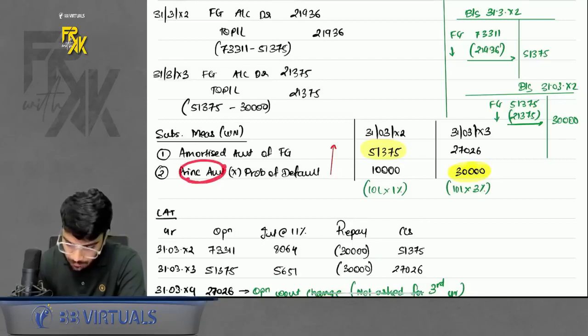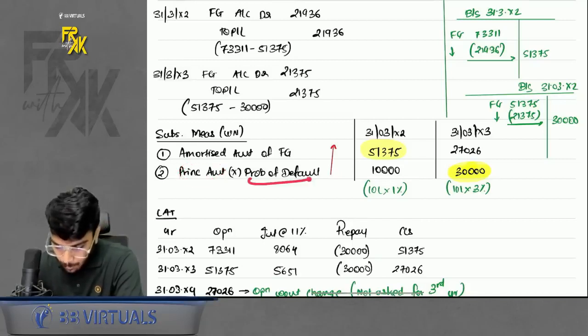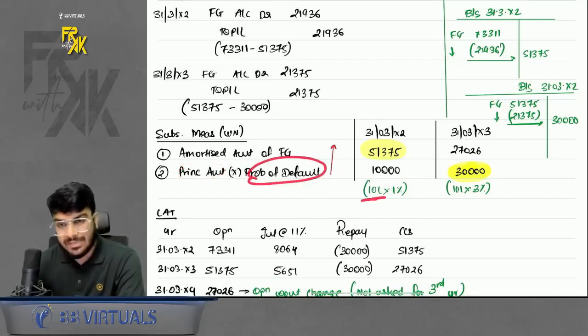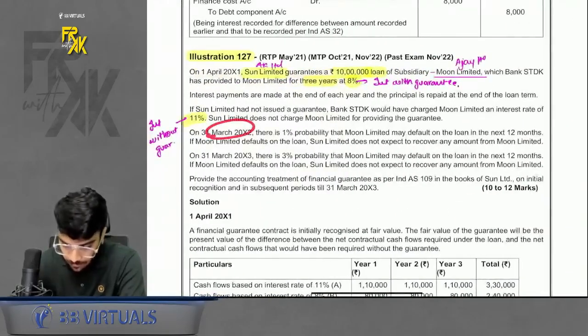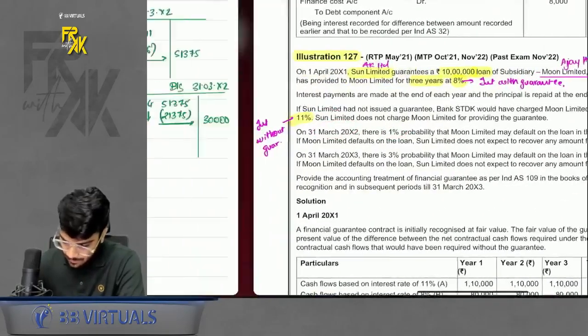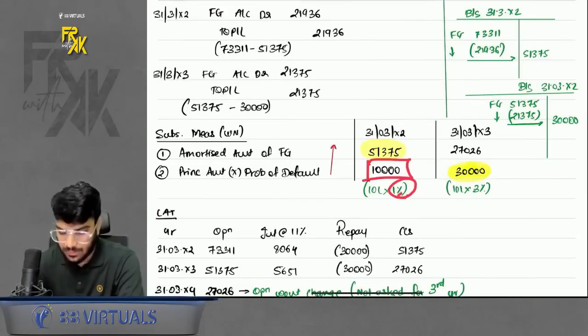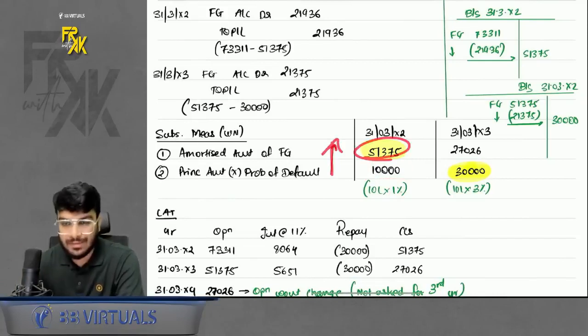Then the second amount we want is principal amount into probability of default. Principal amount is 10 lakhs. Probability of default for the first year is 1%. It is given. Right, so we took 1%. We got the amount as 10,000. We will take whichever is higher. Sir, why higher? Conservatism. For a liability, the higher, the more conservative it is. So we took whichever is higher, 51,375.